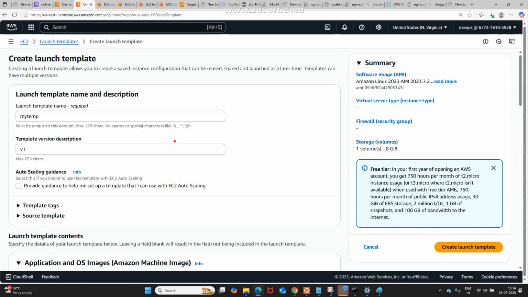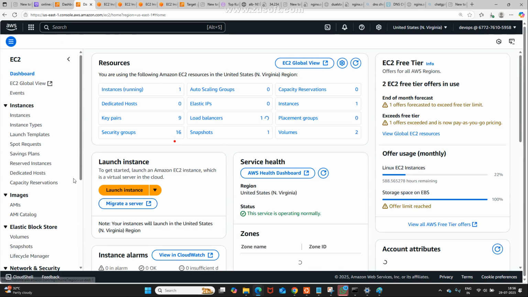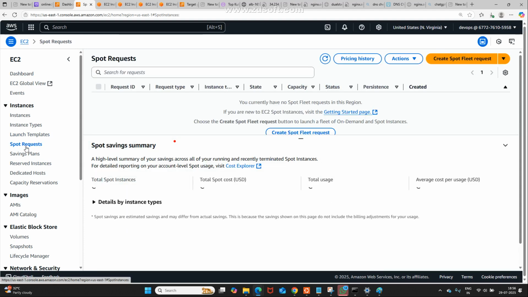Now, quickly we are going to EC2, their spot request. See, create a spot fleet request. What does it mean? Quickly, you want to create one more instance with spot. Spot means bidding. I may click on it.